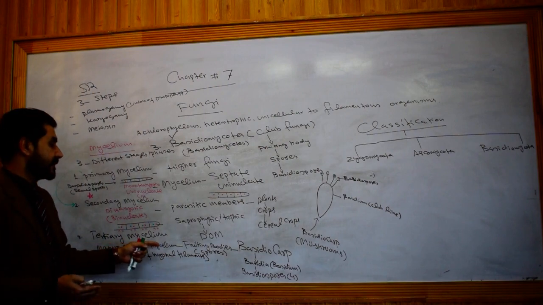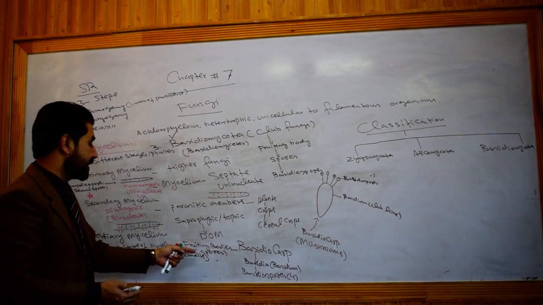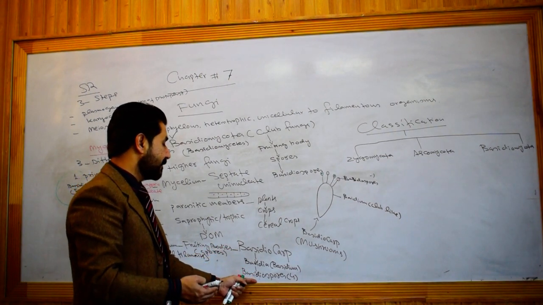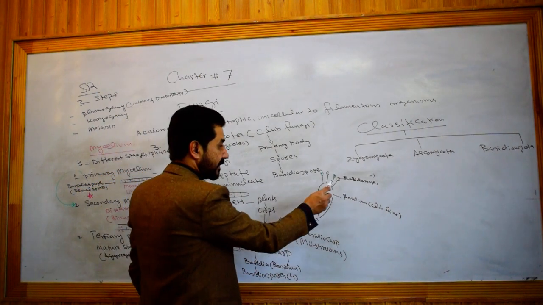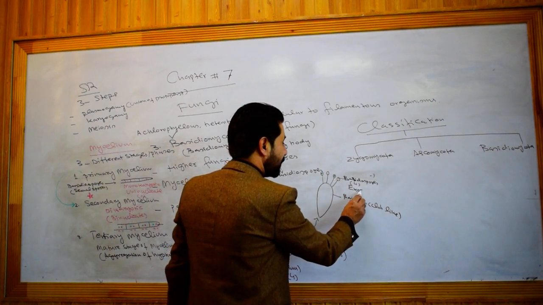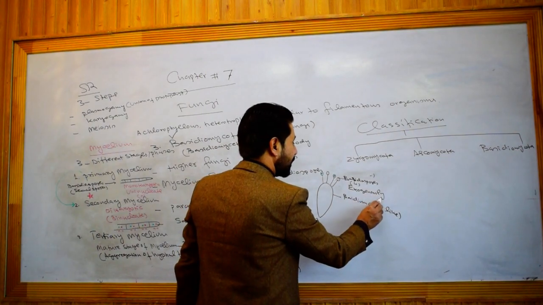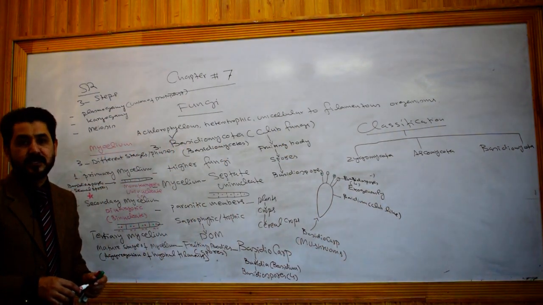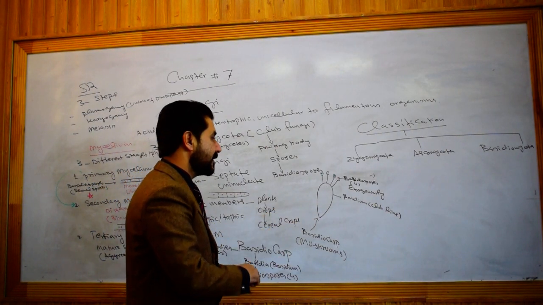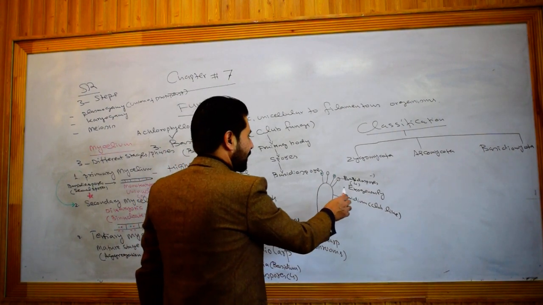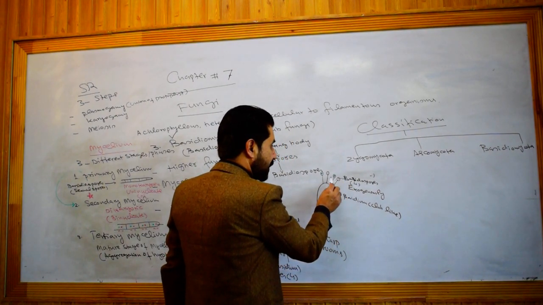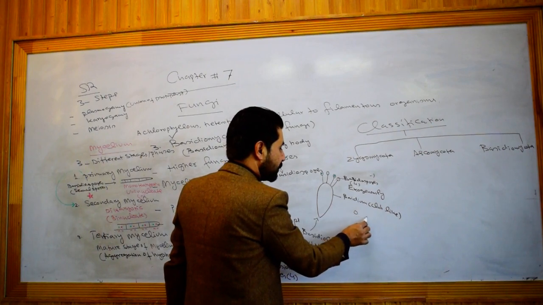Tertiary mycelium. Tertiary mycelium is the final stage, because at this stage fruiting bodies will be produced in the form of what? Spores. These spores are called basidiospores, which are 4 in number. These basidiospores are 4 in number, and they will be present exogenously. See the diagram in your textbook. So this is all about the basidiocarp.